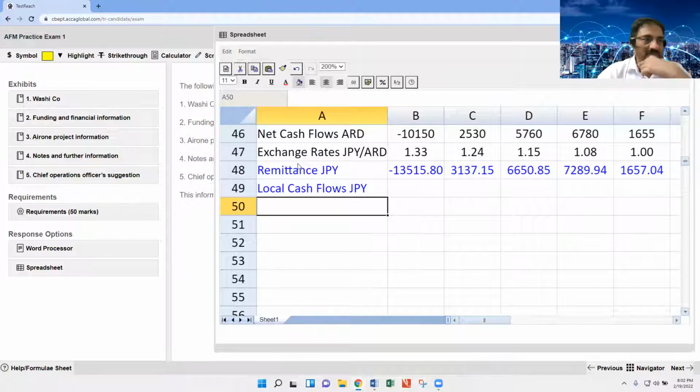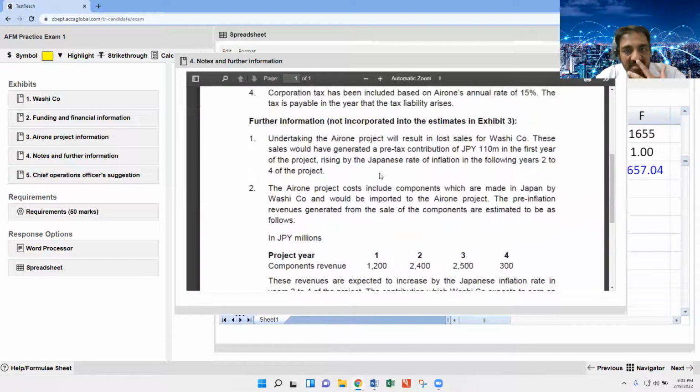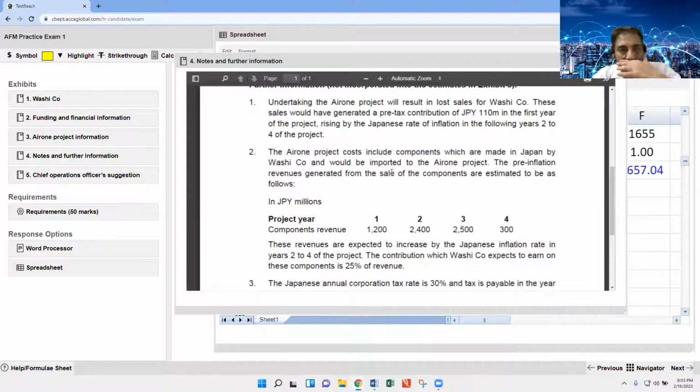Number 1, the very important thing: are we getting any contribution here? Mention it with the notes. The number 1 is the opportunity loss, but before this opportunity loss, we have to cover this one.